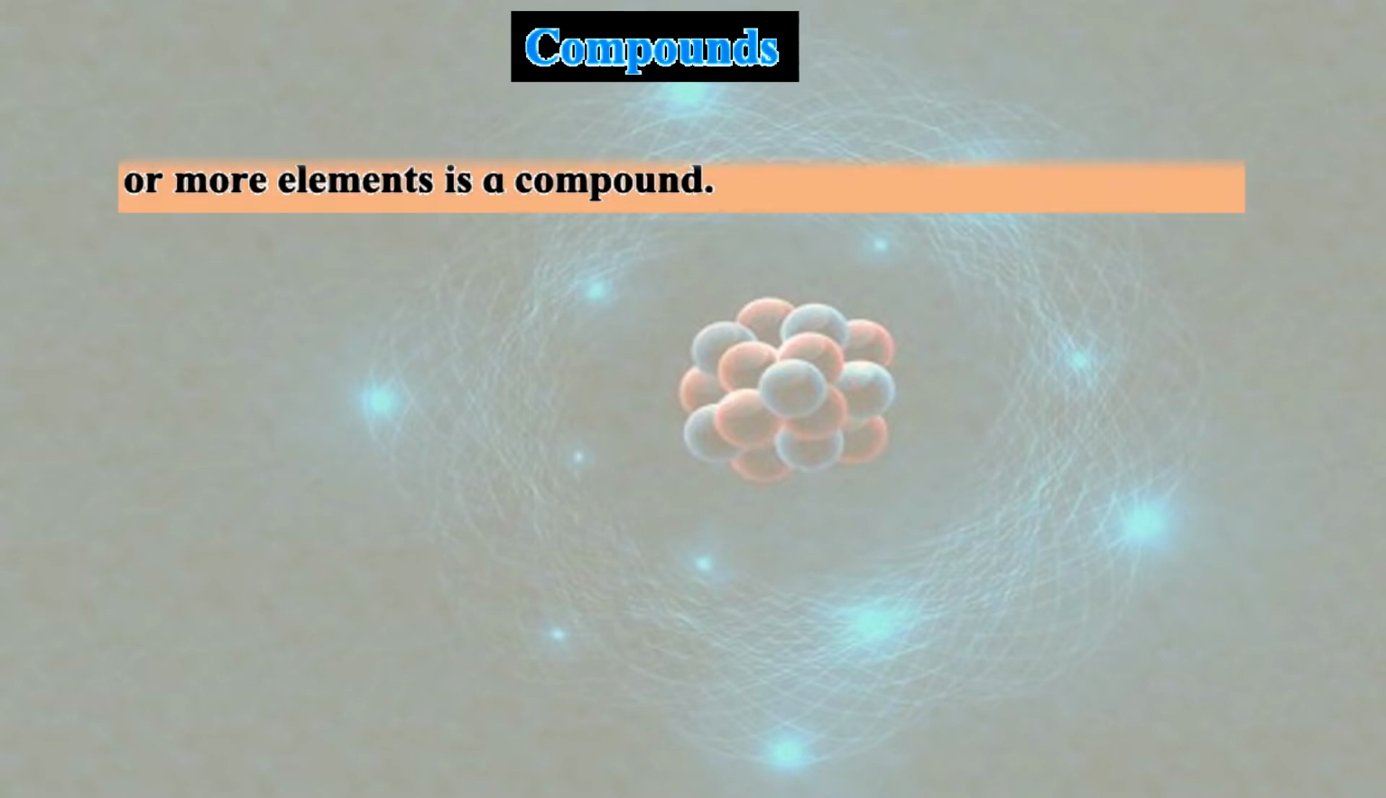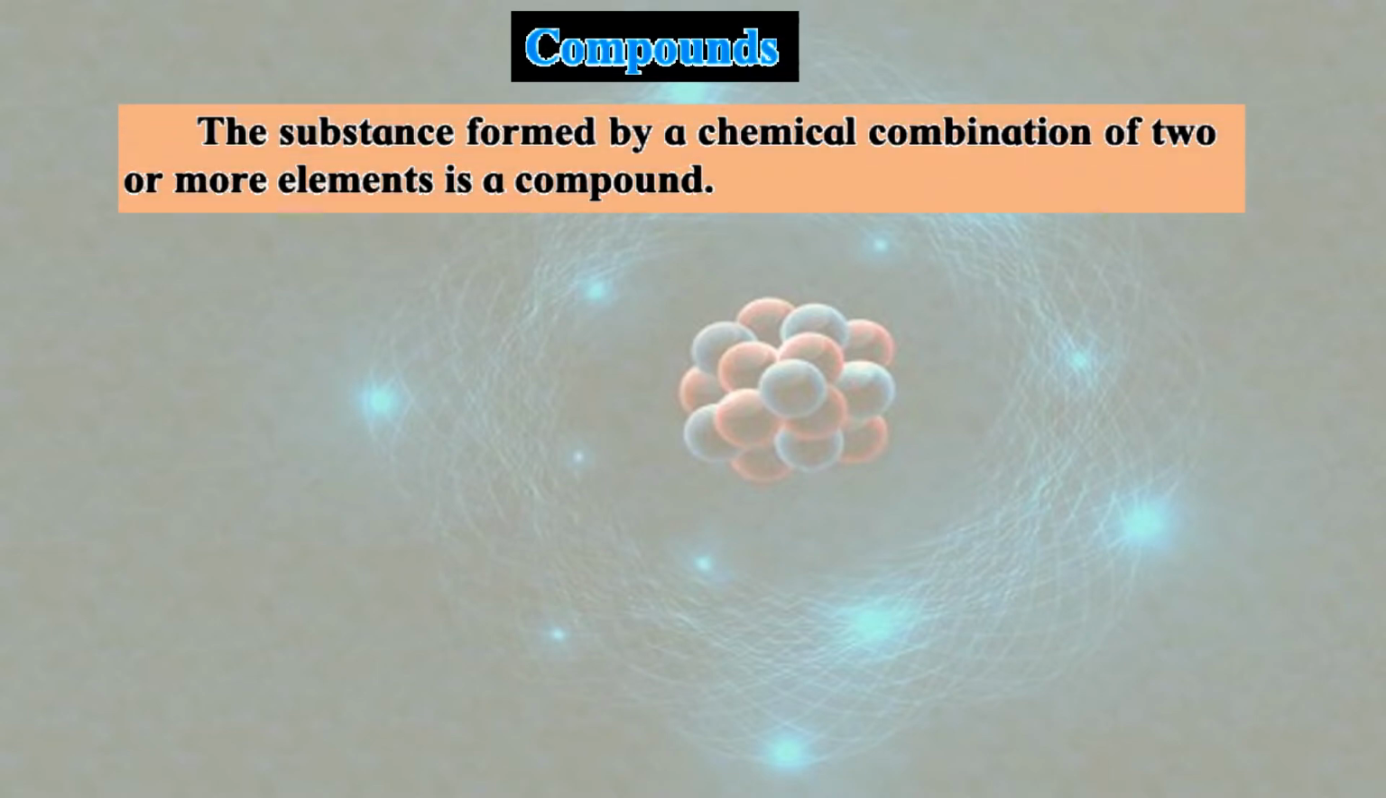Compounds. We have learned up till now about elements. Now we will learn something new and interesting about compounds. Compounds are very simple to understand because if you have understood elements, सबको समझ में आ गया है. Compound is a substance which is formed by a chemical combination of two or more elements.